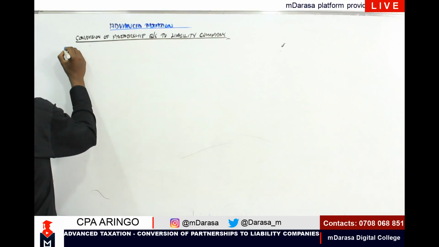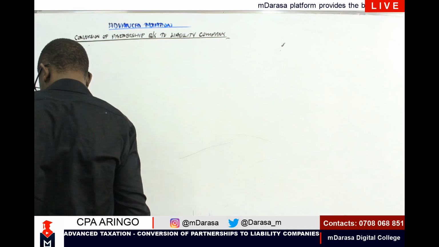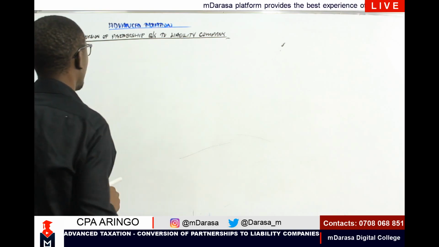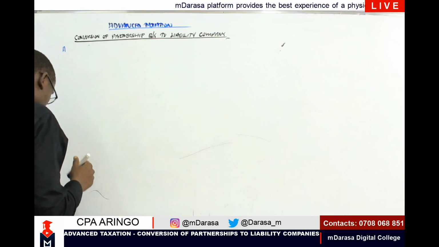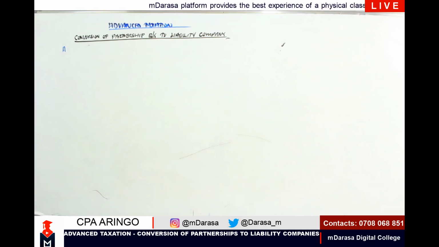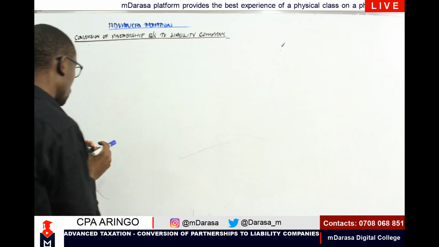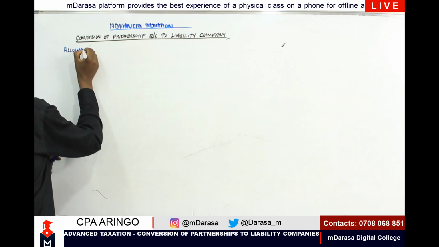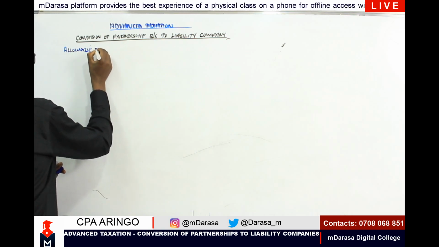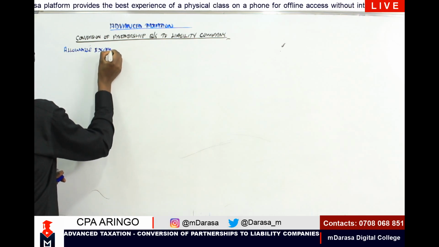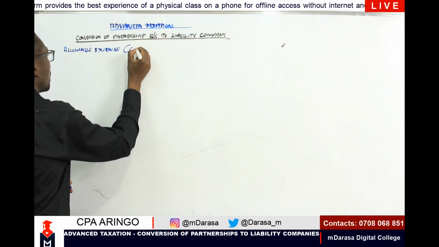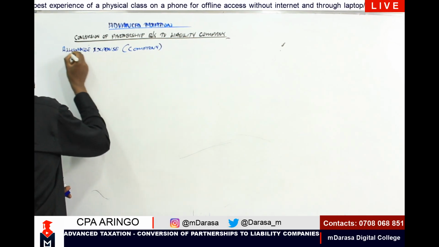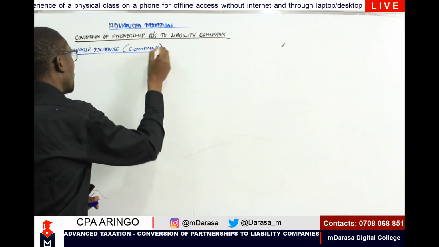I want us to understand some specific allowable expenses that are considered in a company. These are allowable expenses, my good students. We're looking at a company.